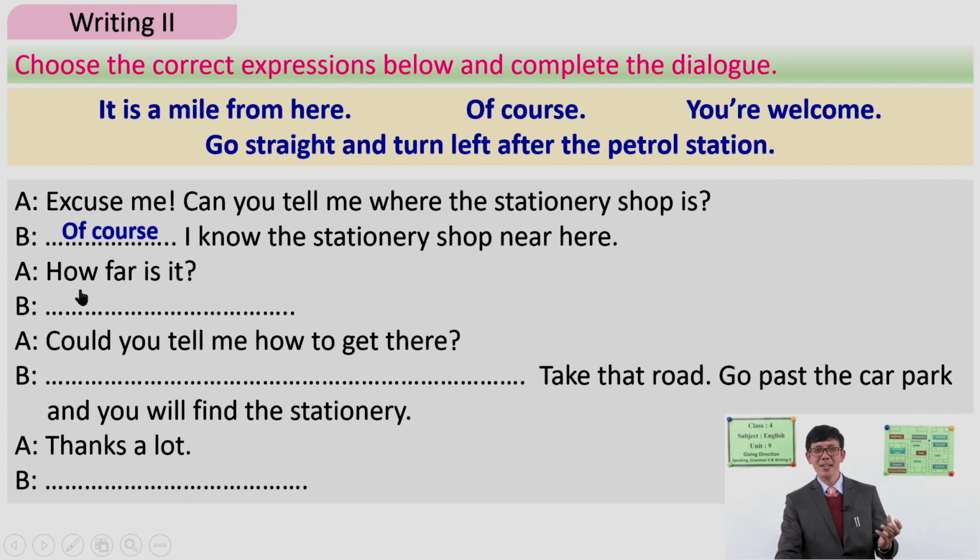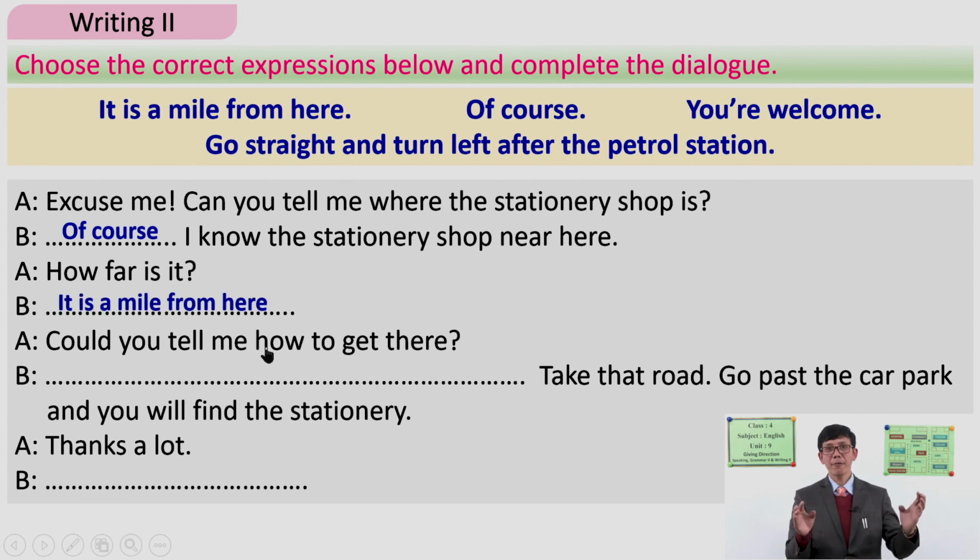And the stranger again asks a question, how far is it? If he again asks the distance, how far is it, which might be the suitable answer? You might have already guessed the distance. It is a mile from here. Isn't it the distance? A mile is a distance. Is this suitable? Very good. So you can say, it is a mile from here is the suitable expression for this one.